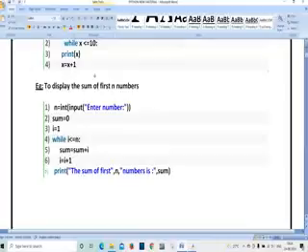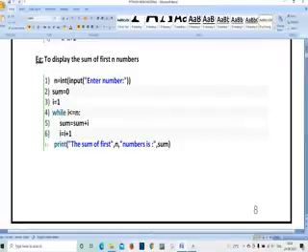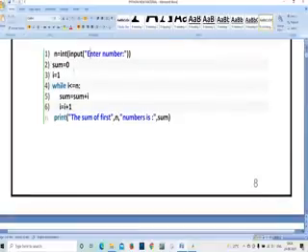So this is also the same program. Here we have given a condition x is less than or equal to 10. So up to 10 it is going to run. But here we are giving a number by default, means we are going to give a number like 100, 50, 70, like that we are going to give the number.